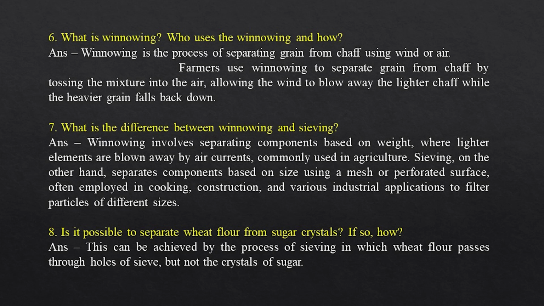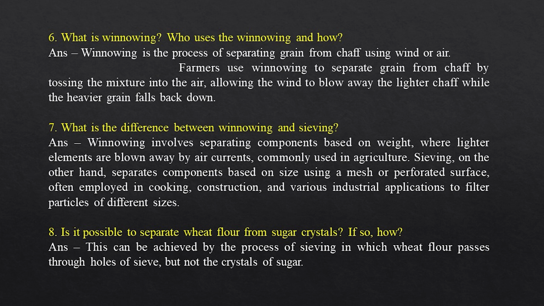6. What is winnowing? Who uses the winnowing and how? Ans. Winnowing is the process of separating grain from chaff using wind or air. Farmers use winnowing to separate grain from chaff by tossing the mixture into the air, allowing the wind to blow away the lighter chaff while the heavier grain falls back down.